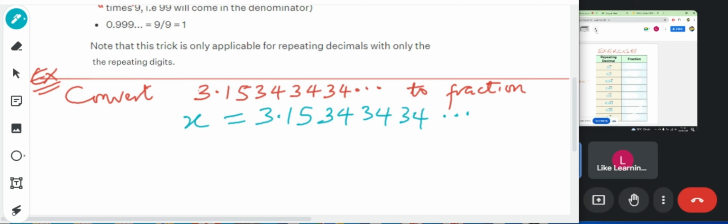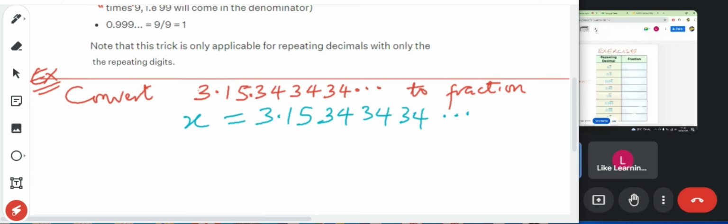Then you multiply the equation by 100. Okay, why are you multiplying by 100? To move this in front of the first recurring, isn't it?